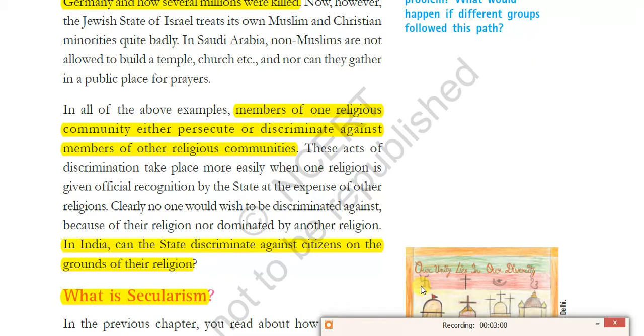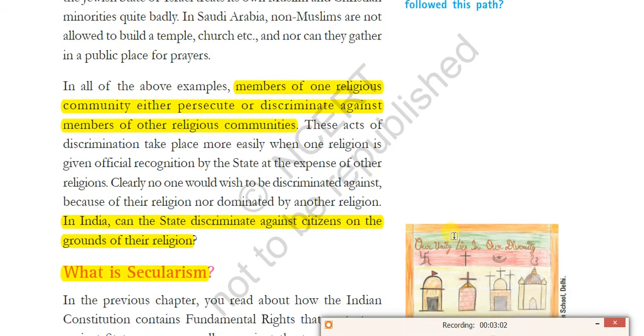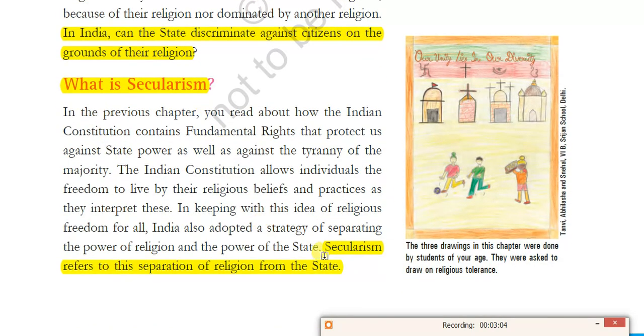Then the definition of secularism is mentioned. What is the definition of secularism? Secularism refers to the separation of religion from the state. Very simple definition. The Constitution also provides, from Article 25 to 28, the right to religion. Articles 25 to 28 are the provisions which talk about the secular nature of the country.